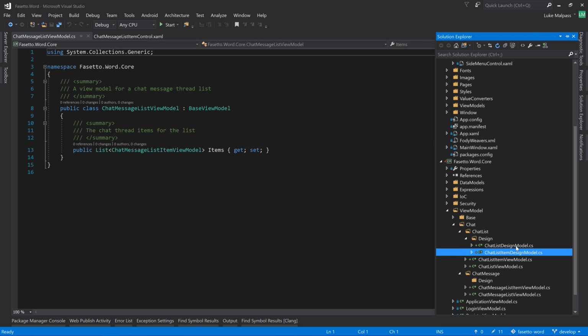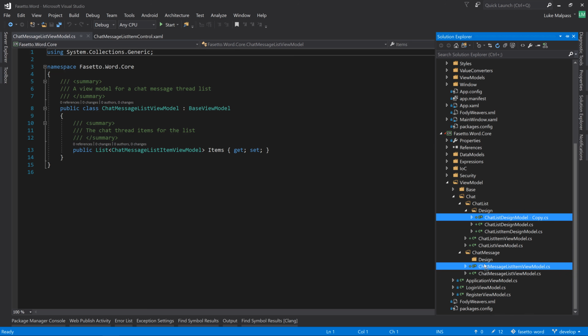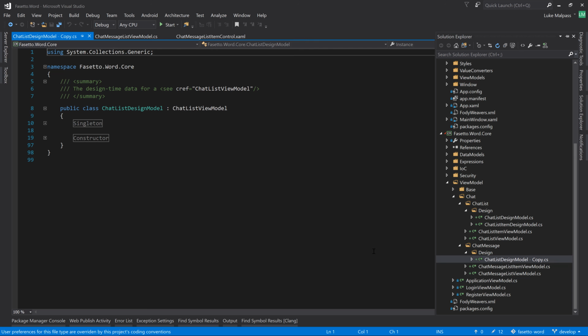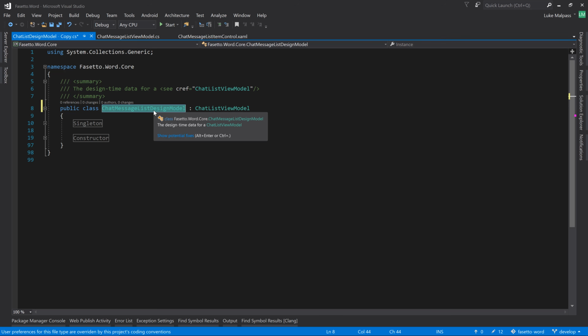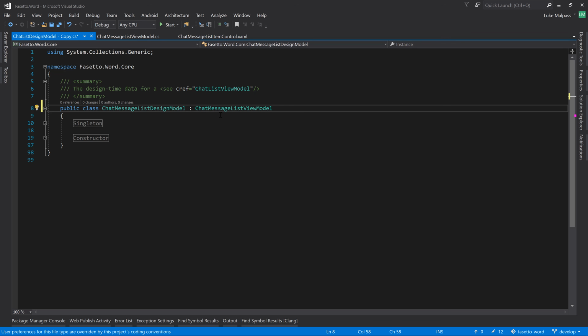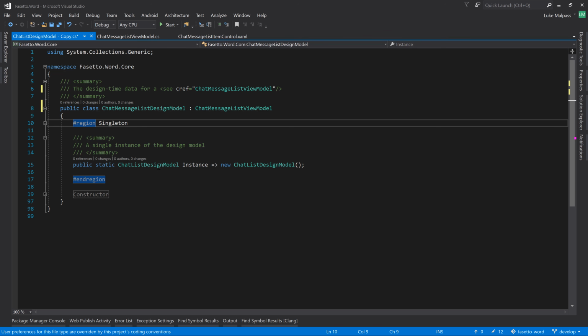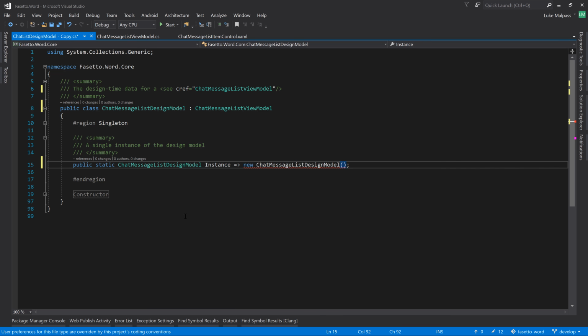We'll just copy these again. So copy the chat list design model, drag it into the chat message design folder, call this chat message design model, and it will be a chat message list view model. Control click and Control C for copy, and then keep Control down and press V to paste, and we can replace all these with the new name.